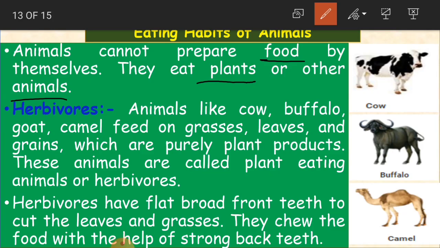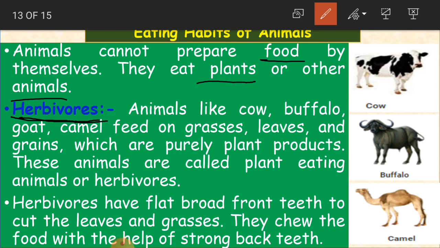And here again, by their eating manners, animals are divided into some types. So let us learn about the herbivores first. Animals like cow, buffalo, goat, camel feed on grasses, leaves and grains, which are purely plant products. If you see, children, the name itself says that they eat only plants. Herb means what? Plants, small plants.